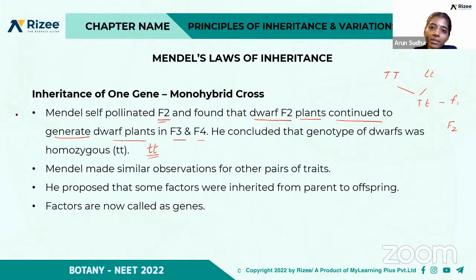And apart from studying height, he also observed other traits like flower color and pod color. So all the other contrasting traits he also studied, and he found that some factors were inherited from parent to offspring. And these factors are now called genes, right? So what he observed as factors is now called genes.